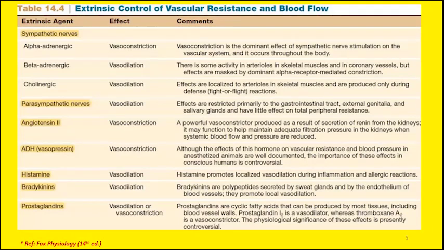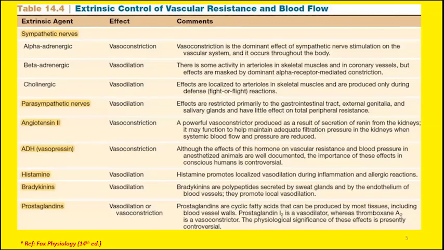Now, these two subdivisions of the autonomic nervous system are almost opposite to each other. For example, sympathetic stimulation is excitatory over the heart. Similarly, parasympathetic stimulation will give inhibitory effects.